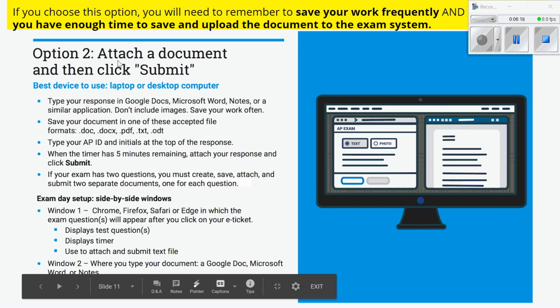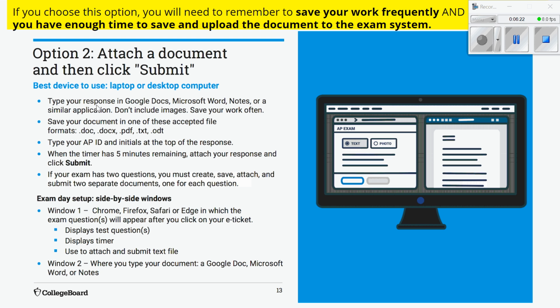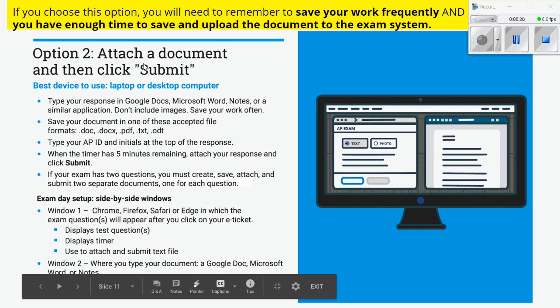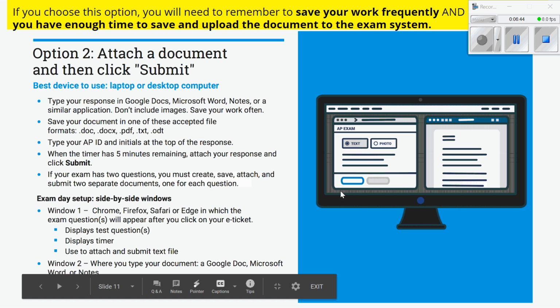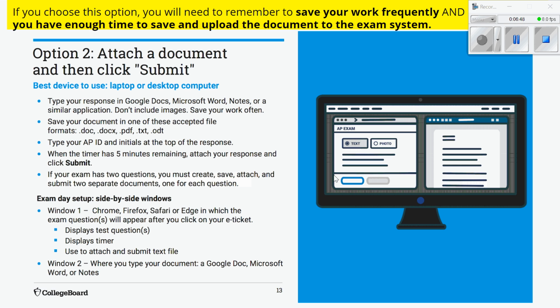Okay, option 2 is to attach a document and click submit. So this would be if you are doing pretty much the same thing as the last one, but instead of copying and pasting, you would then need to save your document as a doc, a PDF, a text file, or something like that, and then attach your response. The benefits here would pretty much be that you can see both pages because you have 2 documents open, and obviously the cons are the same as the first option.